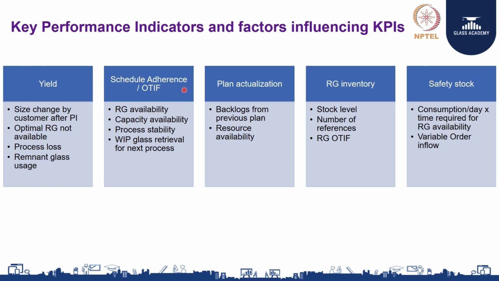If so many pieces are not being done, or if there is a rejection and it is still not being completed, then you say there is a gap in your plan. This gap is being reported as a score, which I am indicating as a plan actualization score. So, this plan actualization score for each production center the next day morning can be reviewed by the respective production head for the previous day in terms of what was the plan actualization for that respective line.